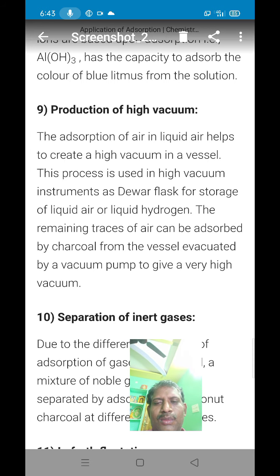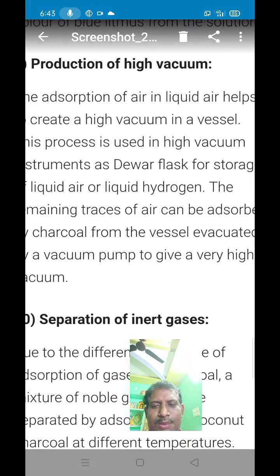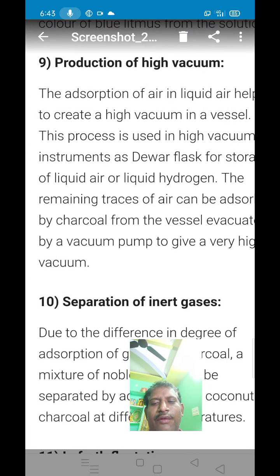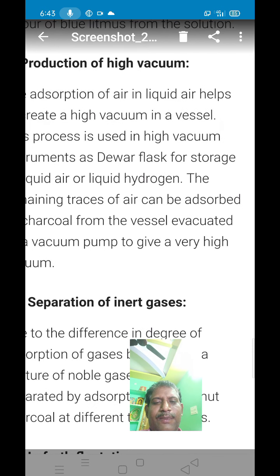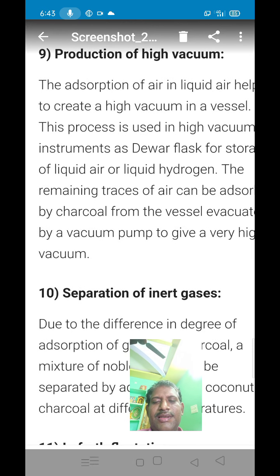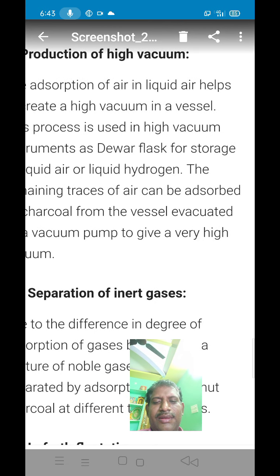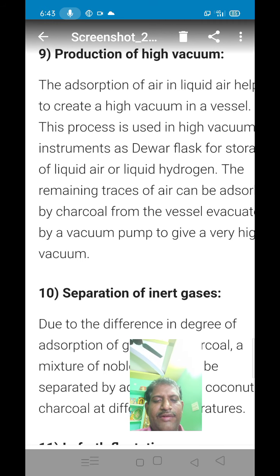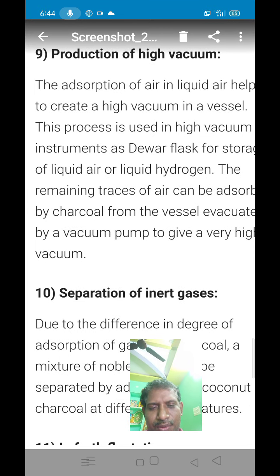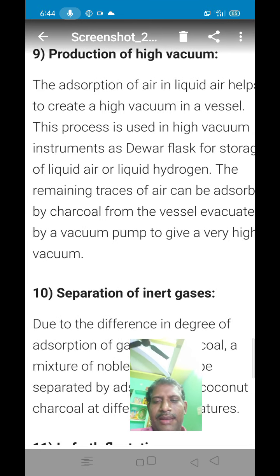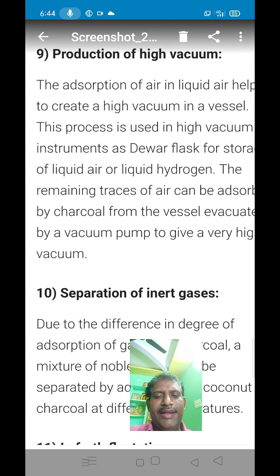Next application is production of high vacuum. That means the adsorption of air in liquid air helps to create a high vacuum in a vessel. This process is used in high vacuum instruments such as Dewar flask for storage of liquid air or liquid hydrogen. The remaining traces of air can be adsorbed by charcoal from the vessel evacuated by a vacuum pump to give a very high vacuum.